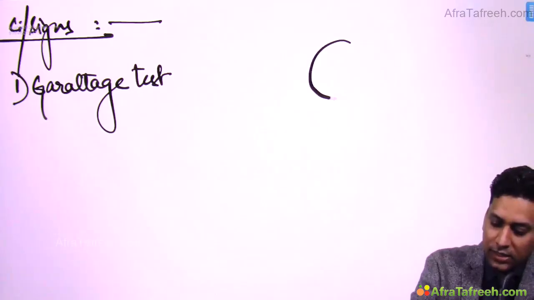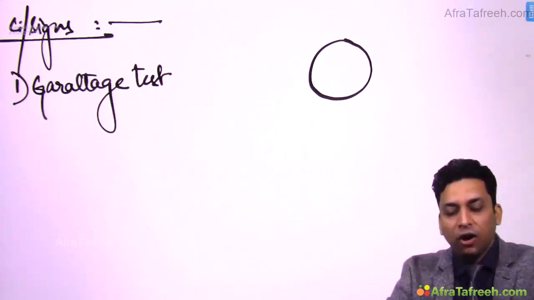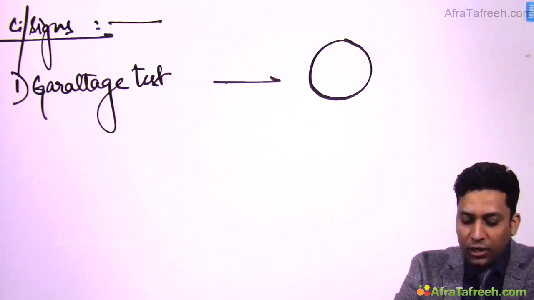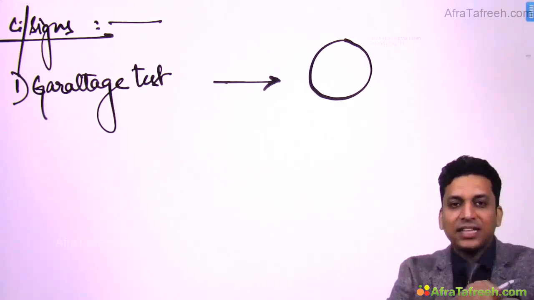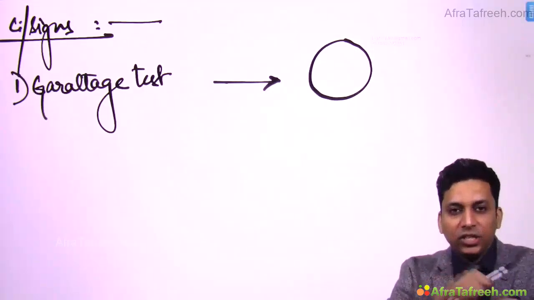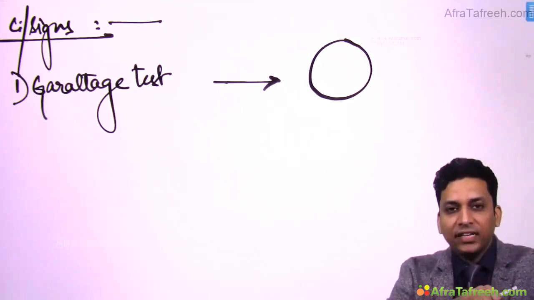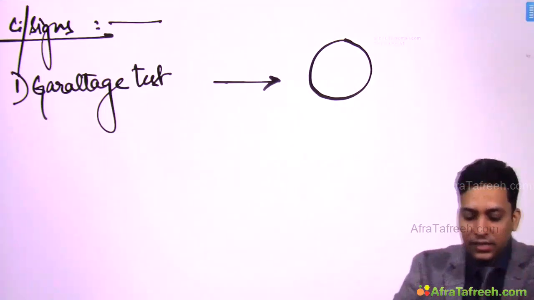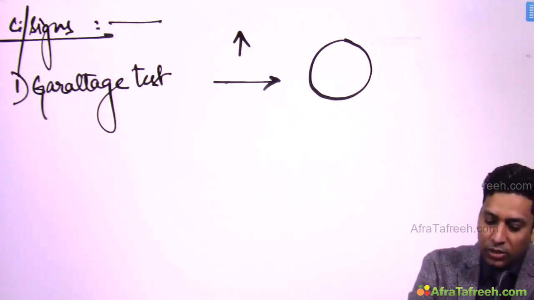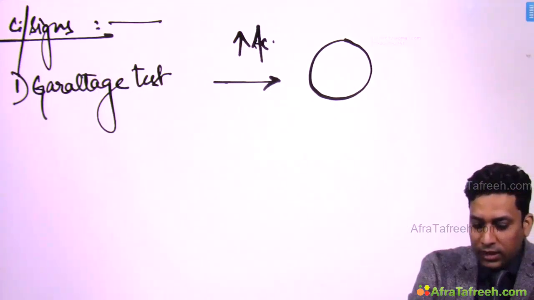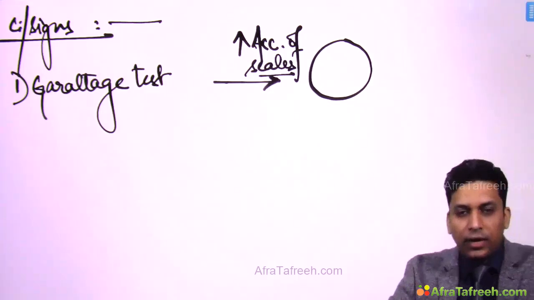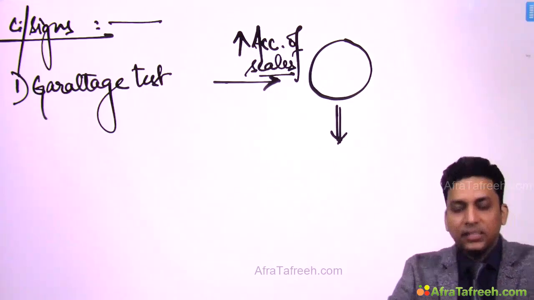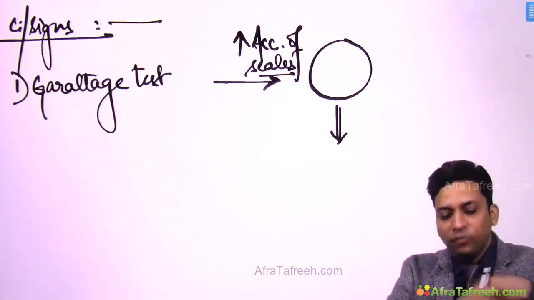Let us consider this is that erythematous plaque with silvery white scaling of psoriasis, and you took a glass slide and started scraping it. So when you start scraping this lesion of psoriasis, these silvery white scales accentuate, they keep on coming out as you scratch, more and more scales come out. So this is known as Grattage test, that is accentuation of scales.